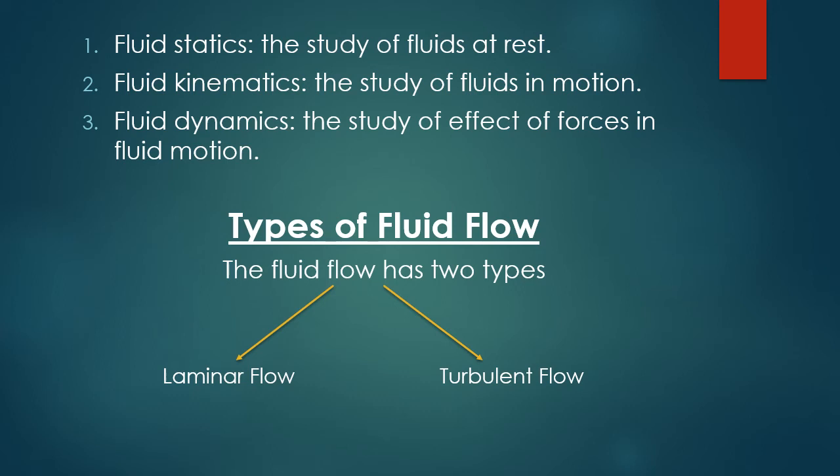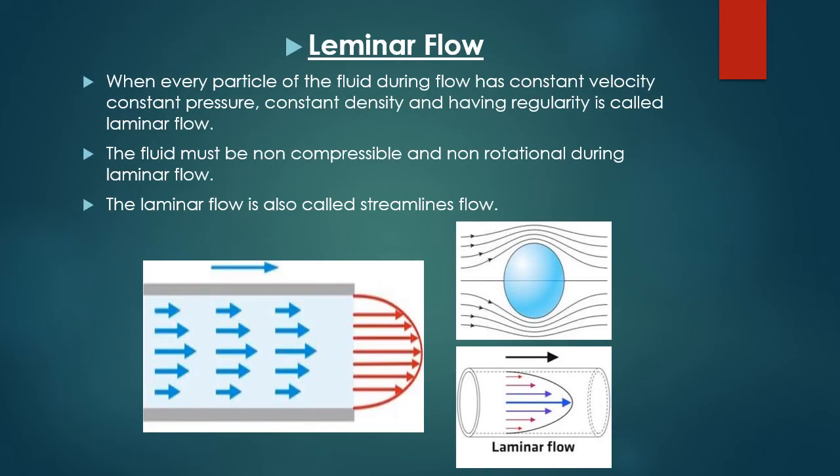Now here we will discuss the types of fluid flow. The fluid flow has two types. The one is the laminar flow and the second is the turbulent flow. First of all, we are describing the laminar flow. Now, as you have the idea of the fluid, what drag force is, and viscosity, for describing the laminar flow: when every particle of the fluid during the flow has constant velocity, and no particle is crossing another, at constant pressure and density, and has a regular pattern, it is called laminar flow. This laminar flow is also called streamline flow.